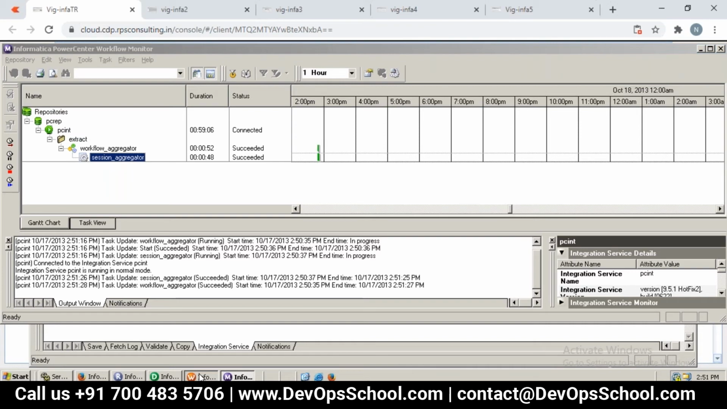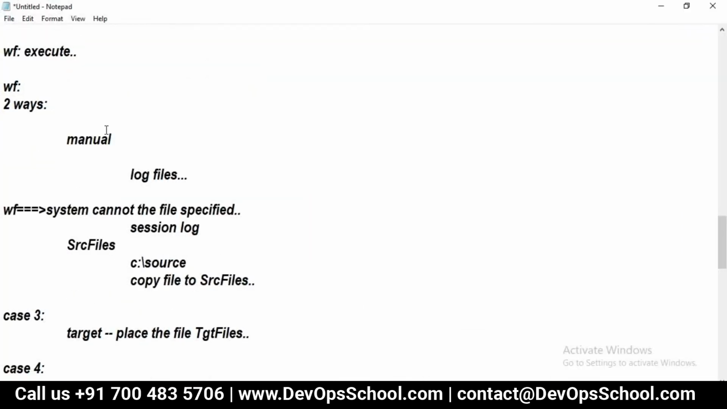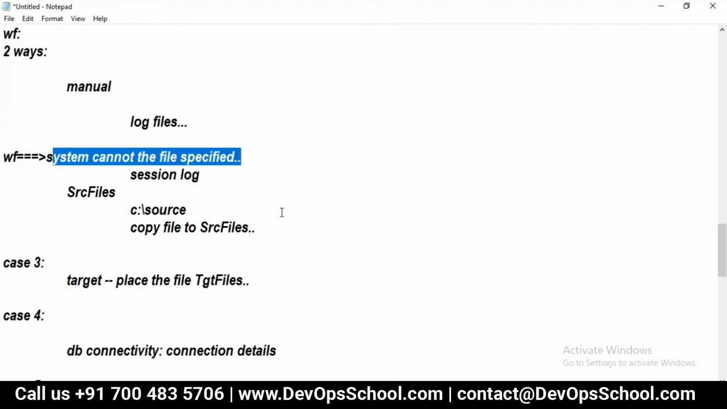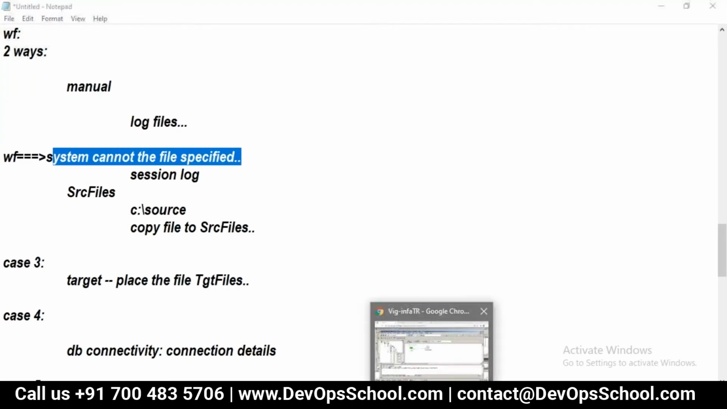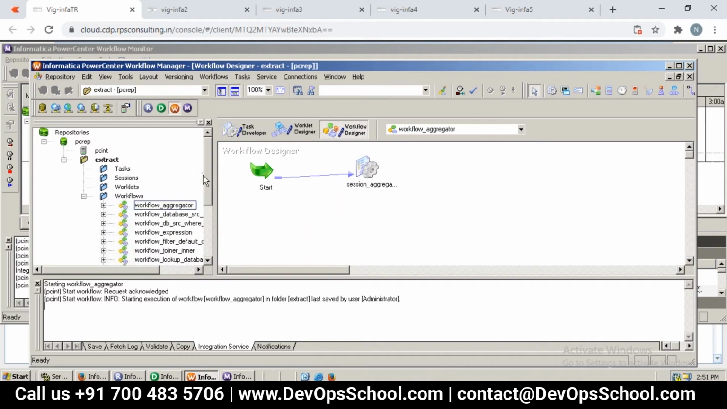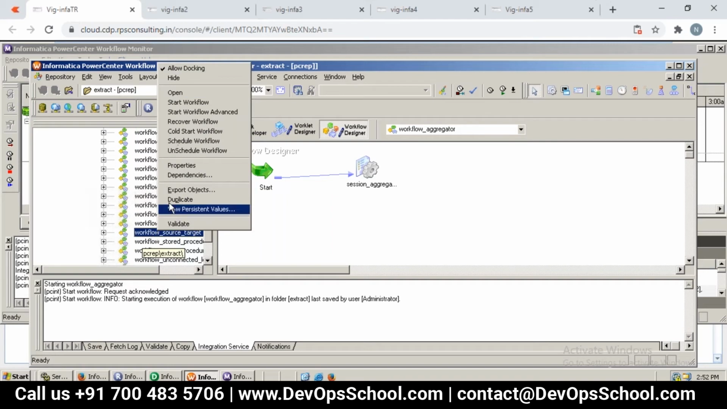Now let us go with another case. Another case is a simple case: how to identify issues with respect to log files, right? So we talked about the error: the system cannot find the file specified. We have already discussed it, but let us recap so that we will remember. Fundamentals should not be forgotten. So we have got source target. I think we started with that, right? Open this particular workflow, which is workflow underscore